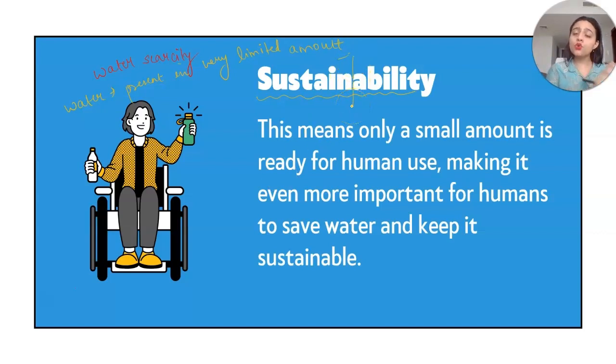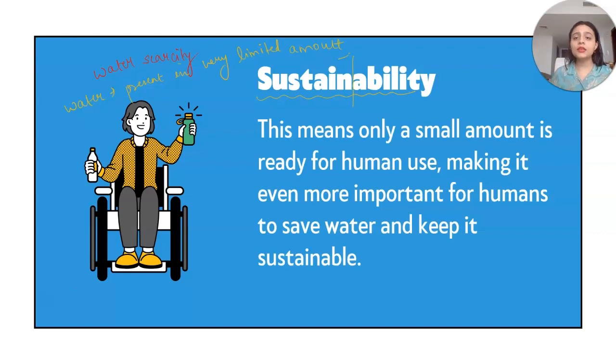Sustainability means that the precious resource we are using today, the water, we are going to use in a way so that our future generation can also make use of it. We are not going to consume the water to such an extent that we are not able to give it to our future generation. Otherwise they will not have water. How are they going to survive without water? So here comes sustainable development, or sustainability.